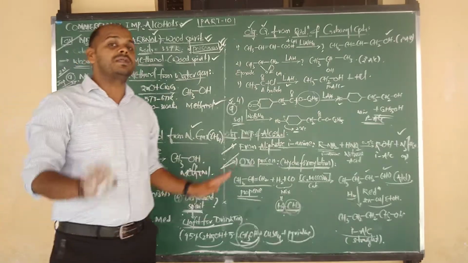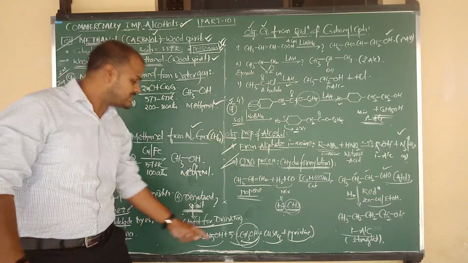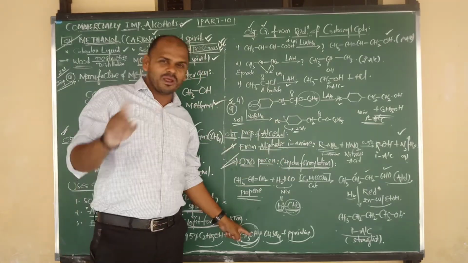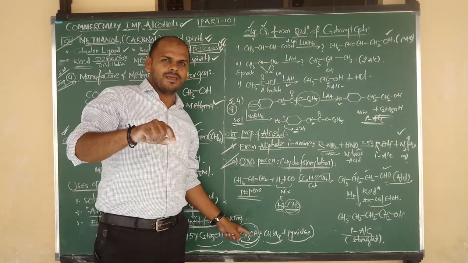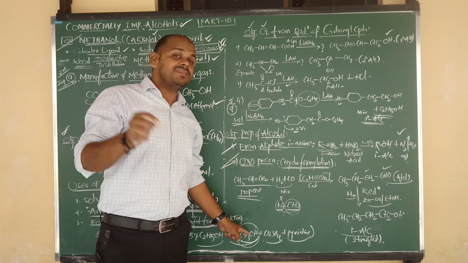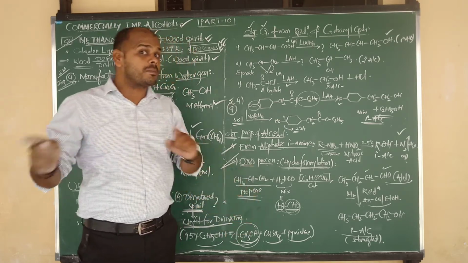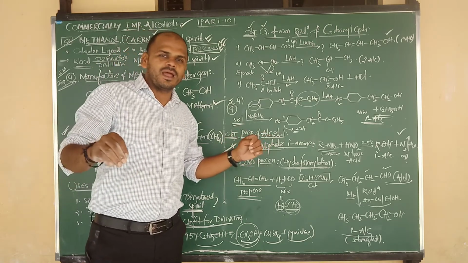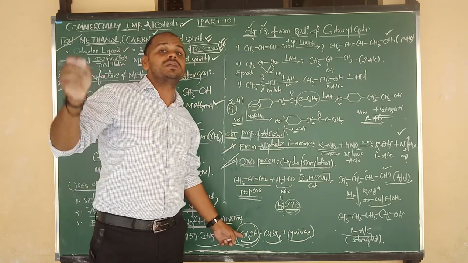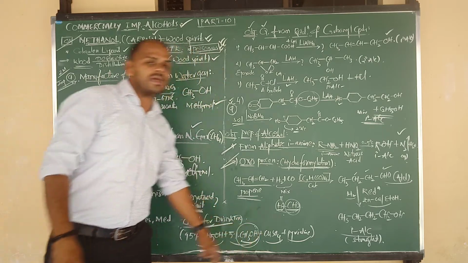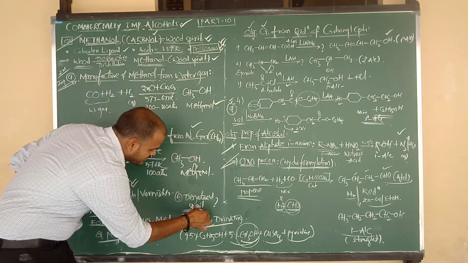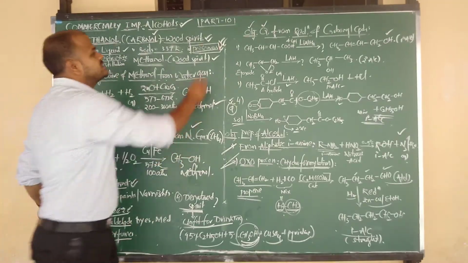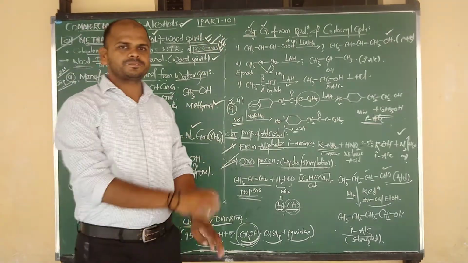The main reason is the addition of methanol, because methanol on oxidation gives formaldehyde, and formaldehyde on oxidation gives formic acid. It is very dangerous, damaging, and leads to death also. Be careful, very important. That's why denatured spirit is very dangerous, due to the addition of methyl alcohol, whose nature is poisonous.